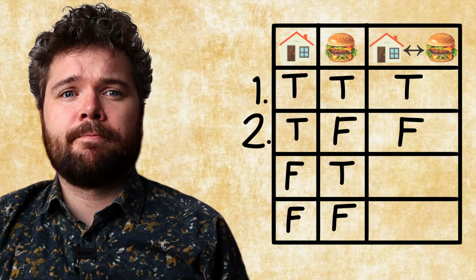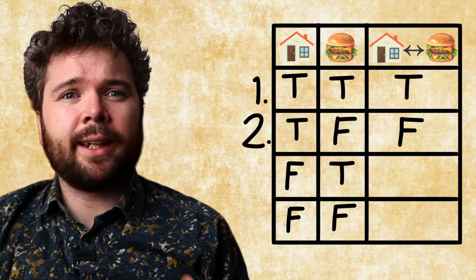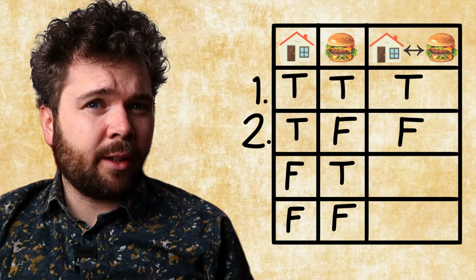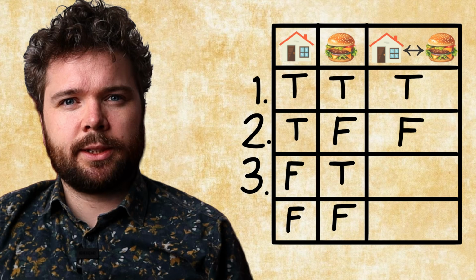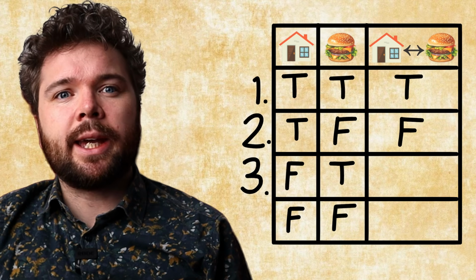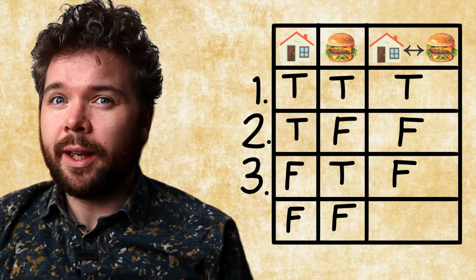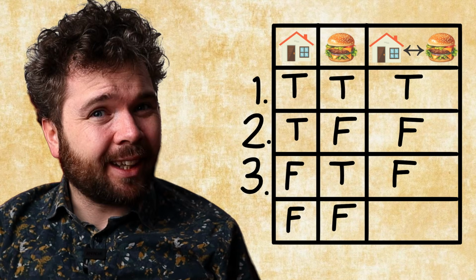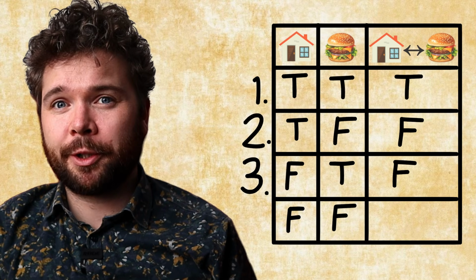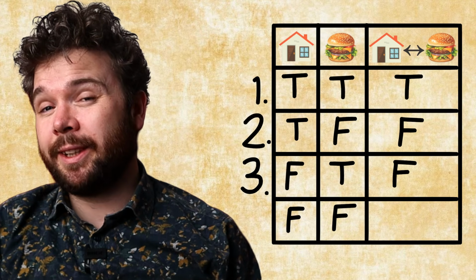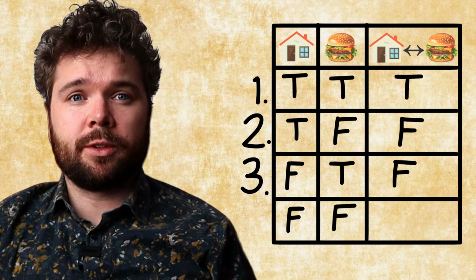He lied to me. If and only if I come by his place, will I get a hamburger. And here in scenario 3, it is false that I went to my friend's place, but true that he gave me a hamburger. But then, that is false. He said, if and only if I came over to his place, would he give me a hamburger. So here, my friend lied to me. So in this scenario, the whole sentence is false.